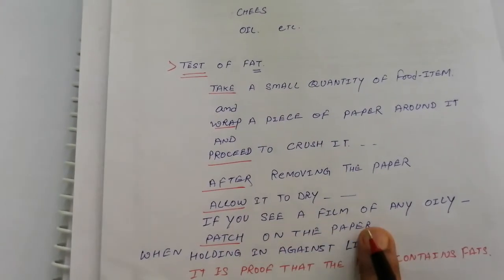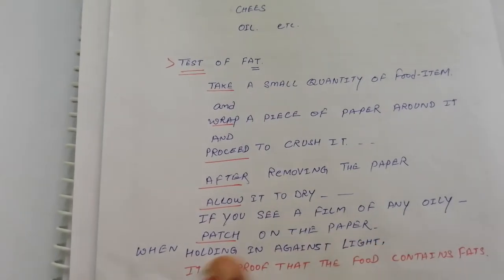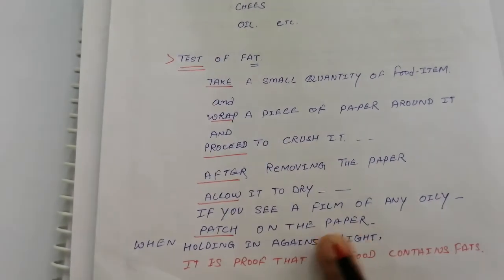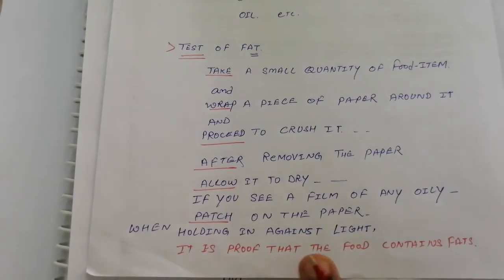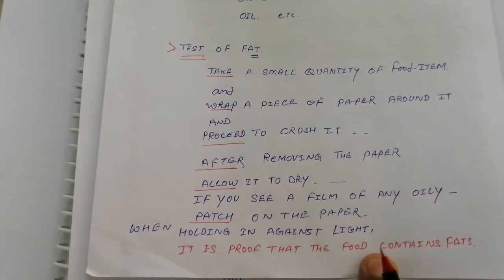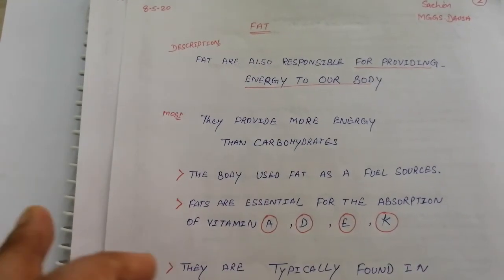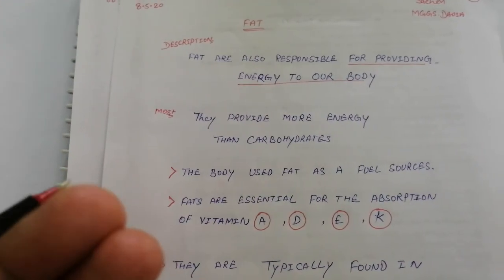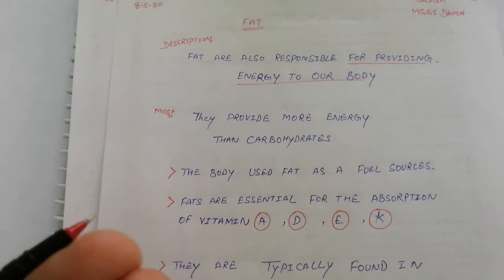If you see a film or oil patch on the paper when holding it against light, it is proof that the food contains fats. Is it now clear? Fat. Two topics in this class: fat and, from the previous chapter, cellulose. In the next chapter we will read protein, vitamins and other components of food. Thank you so much.